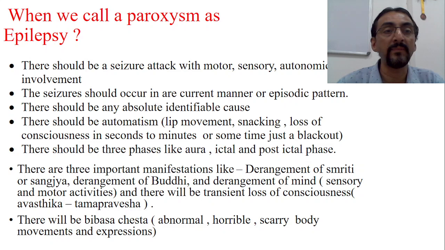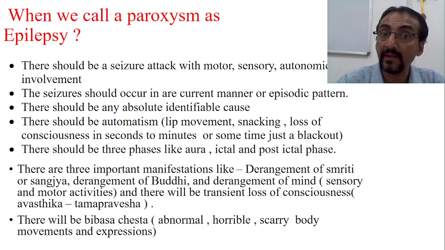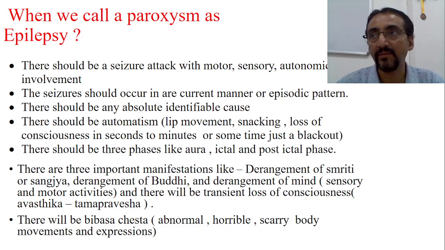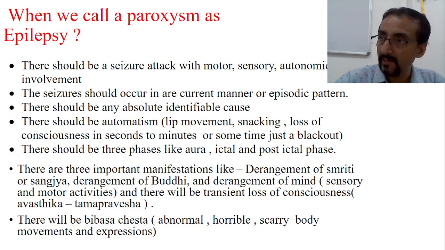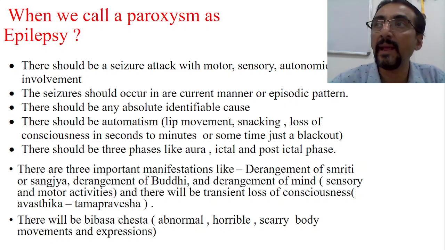Number one, there should be a seizure attack with motor, sensory and autonomic involvement, isn't it? Now look at Apasmara, and do you find such symptoms? Then the seizure should occur in a single episode or in an episodic manner.